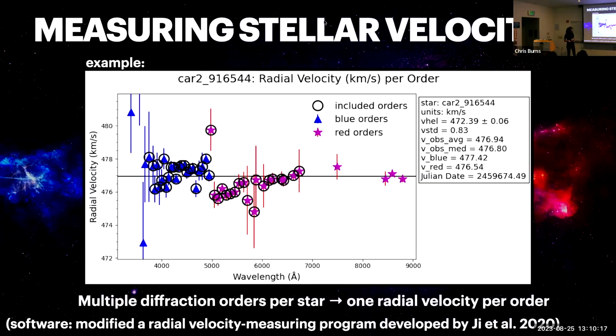Some of them were excluded for various reasons, including not having a high enough signal to noise ratio, and also for the orders that had too many telluric absorption features, which is just the Earth's atmosphere impacting them, that could mess up our analysis. From this, we were able to get multiple velocity related values for that star, including the heliocentric velocity and the standard deviation and some other ones. We used software developed by G et al. 2020 that we modified and improved the precision of in order to get this data.